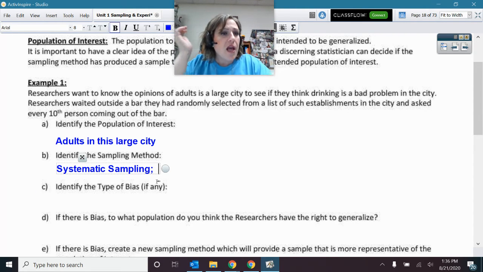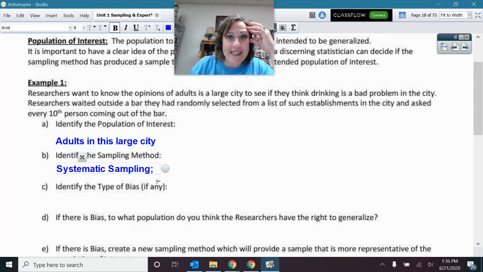The researchers waited outside a bar that they randomly selected. So they're making it sound all good because they randomly selected this bar. However, it's people outside of a bar, and they're going to ask them about their opinions on drinking. Hopefully you can get that in your mind. There's some kind of problem there.